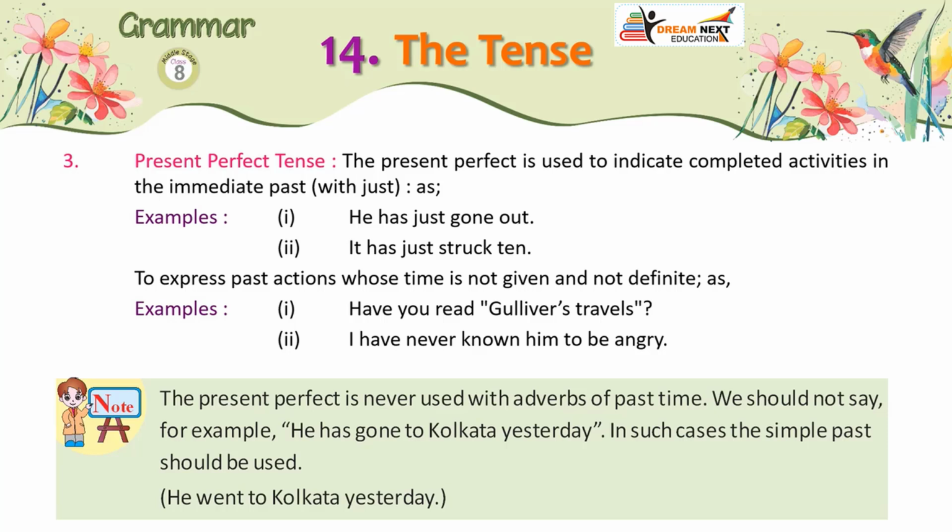It is also used to express past actions whose time is not given and not definite. Examples: 1. Have you read Gulliver's Travels? 2. I have never known him to be angry. Note: the present perfect is never used with adverbs of past time. We should not say, for example, he has gone to Kolkata yesterday. In such cases, the simple past should be used. He went to Kolkata yesterday.